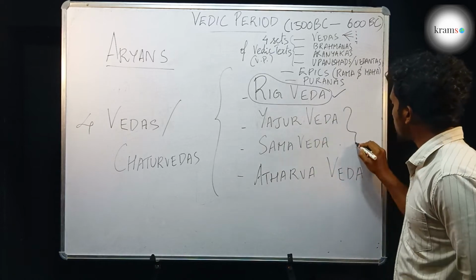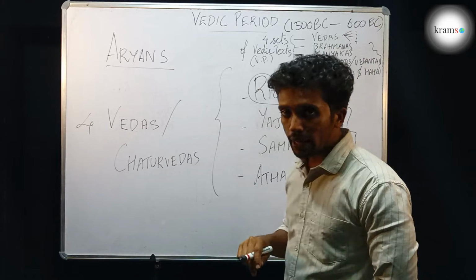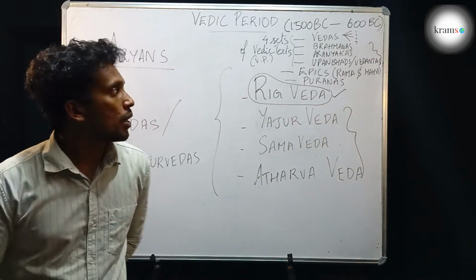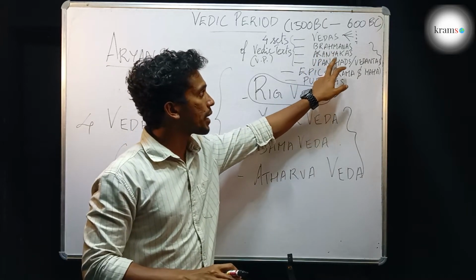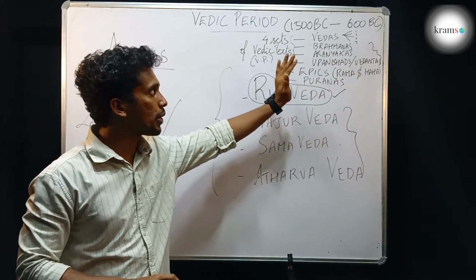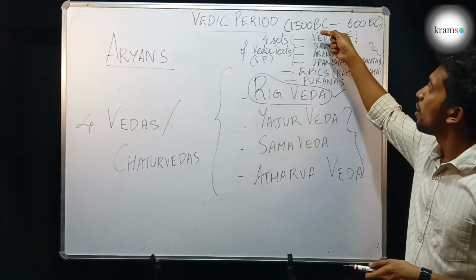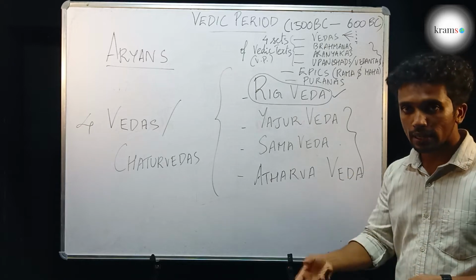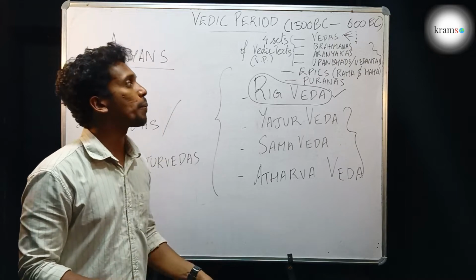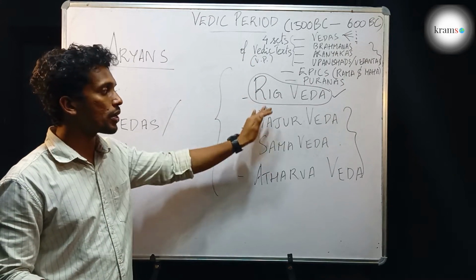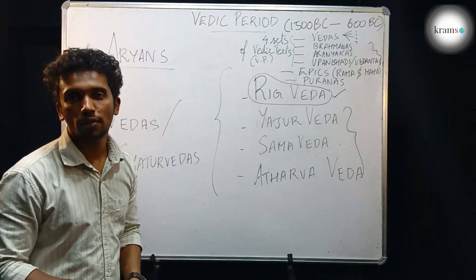The rest of the Vedas and the rest of the Vedic texts were compiled during the later Vedic period. The Yajurveda, Samaveda, Atharvaveda and the Brahmanas, Aranyakas and the Upanishads or Vedantas were compiled during the later Vedic period. During the art and culture class, we will be covering the Vedic texts in detail, what all things are inside there, what exactly the subject content is and everything. So just now we will be only learning the names of the Vedic texts.